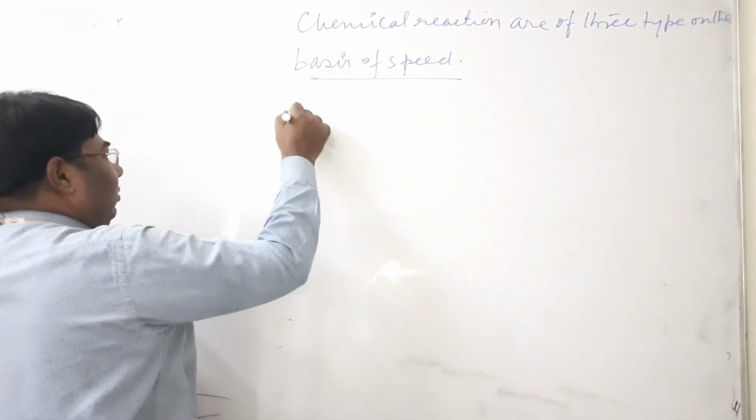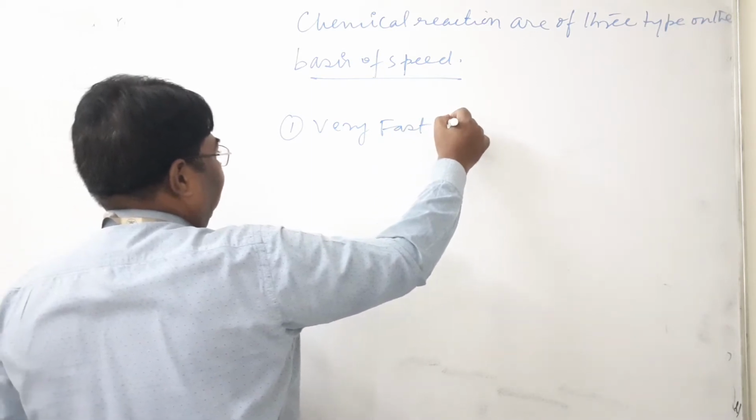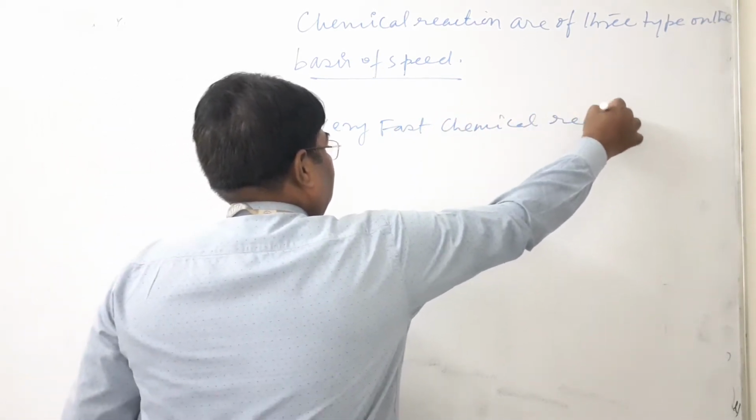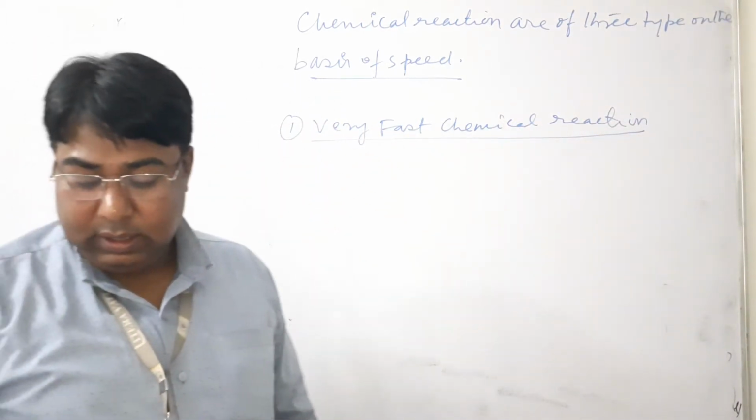Number one, very fast chemical reactions.